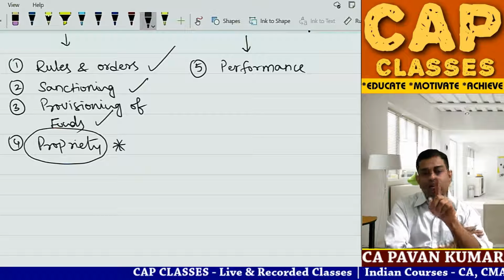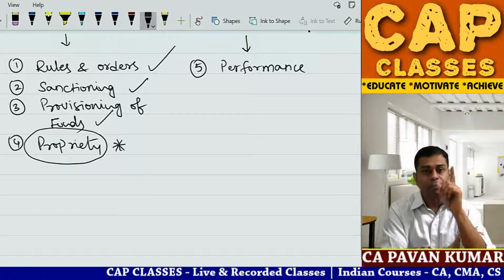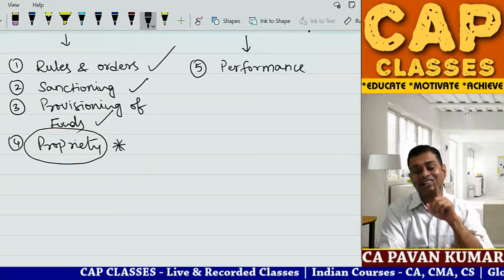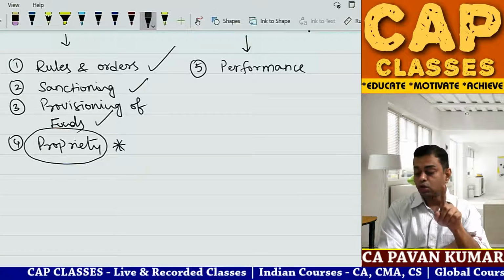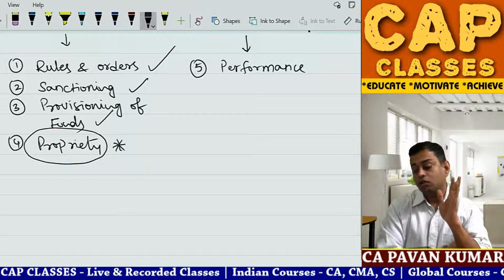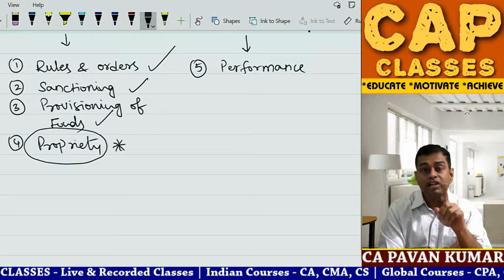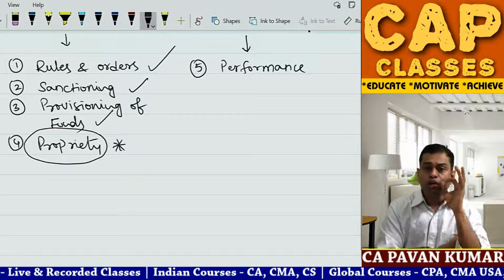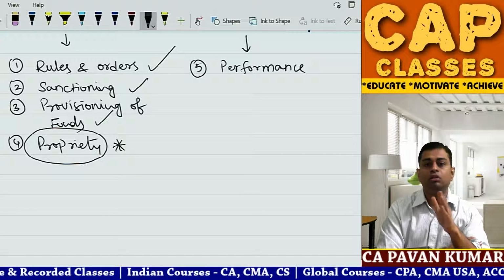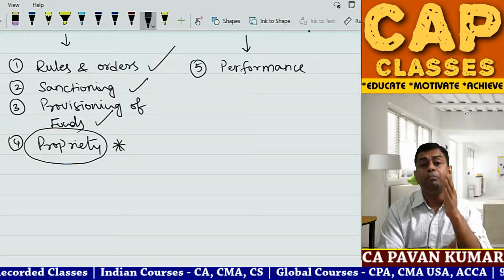So don't you think government officers will do this? If it is your personal money, you will go in train. Yes or no? You tell me. Will government officers do this? Your own money, train. Government money, business class. Not even flight economy class, business class. So with your own money, can you afford that? No. Then how can you spend public money?